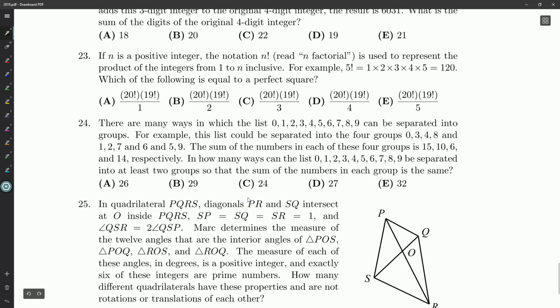Hello, everybody, and welcome back. We're looking at question 24 on our 2019 Gauss paper.